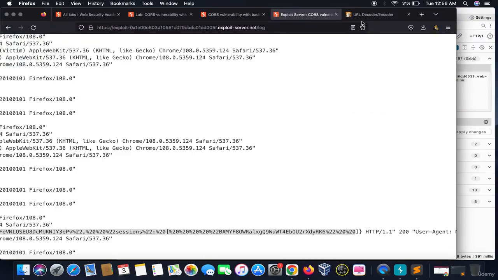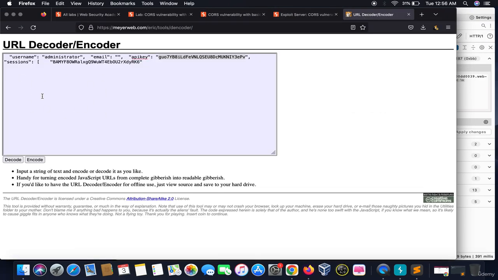When things seem too complex, that means that particular request is encoded. The username is administrator, the API key, and the session token. So that was all with the CORS.